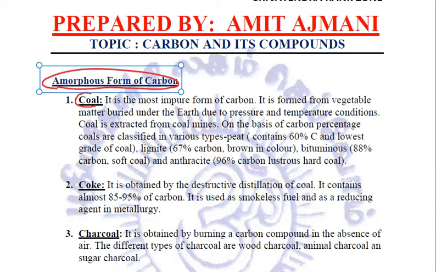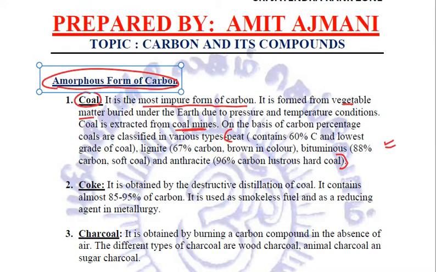How? In the form of coal. Now coal is the most impure form of carbon, which is from vegetable matter buried under pressure and temperature conditions. This coal is extracted from coal mines, and on the basis of carbon percentage, coal is classified in various types. Now this along with percentage you need to learn.